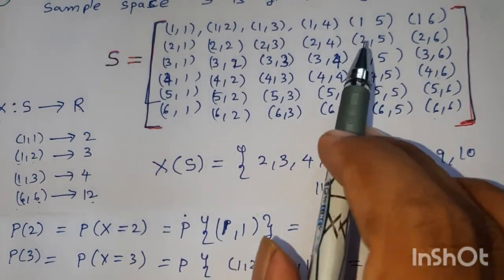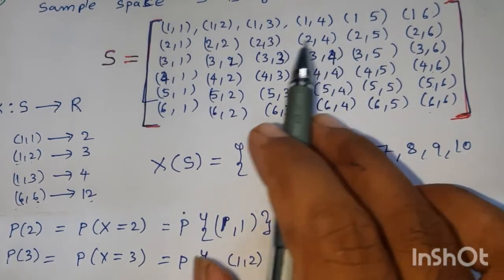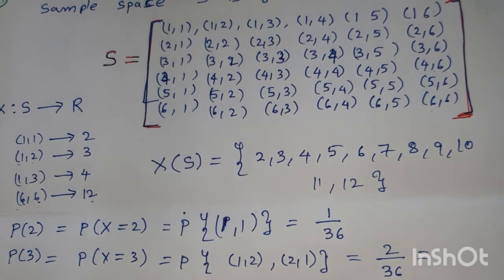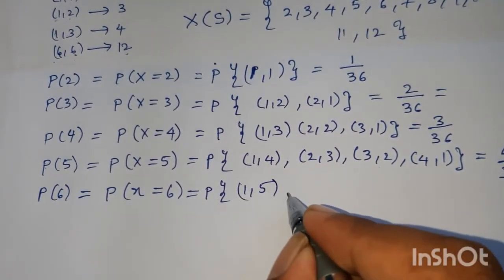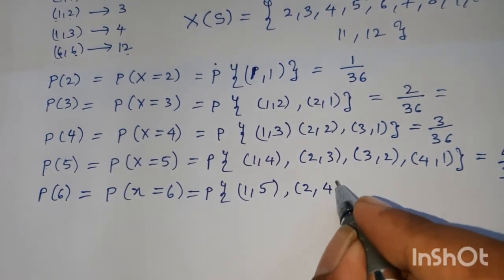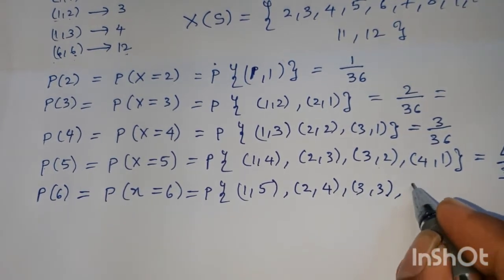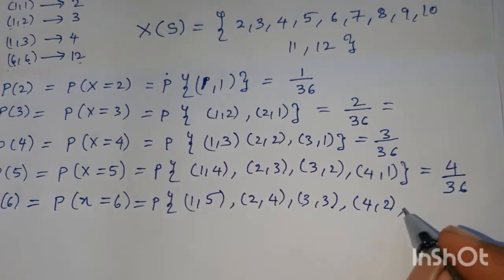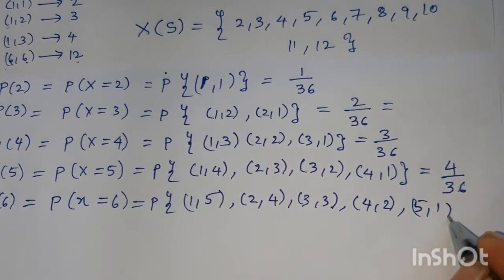Favorable cases are (1,5), (2,4), (3,3), (4,2), (5,1).